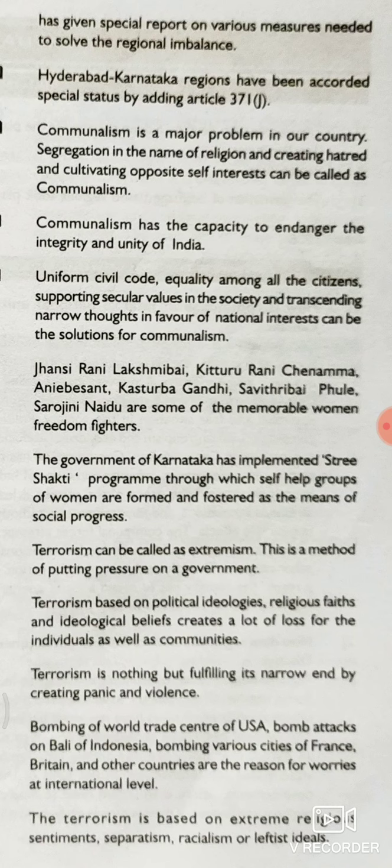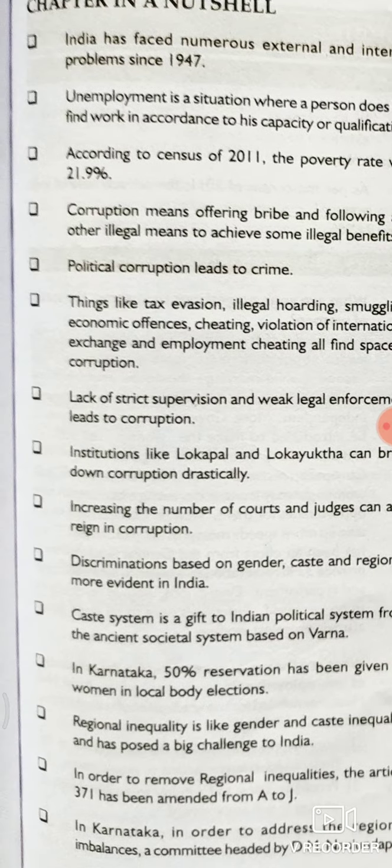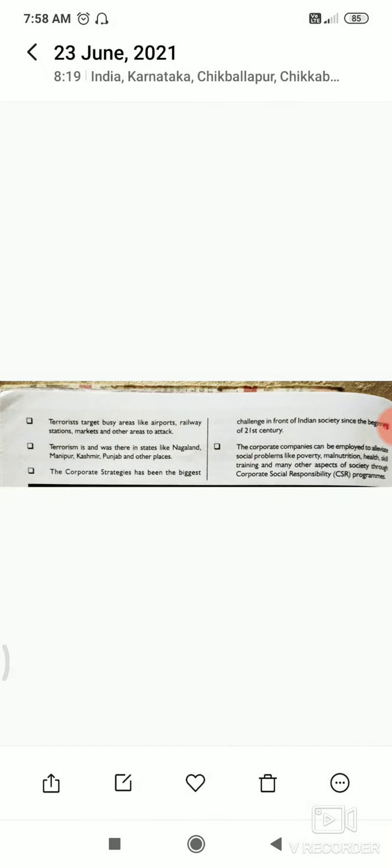Both the central government and state governments have taken several steps, including strict protection by the military, volunteers, and police, and strict action to solve these terrorist activities. Next, let us come to corporate strategy.